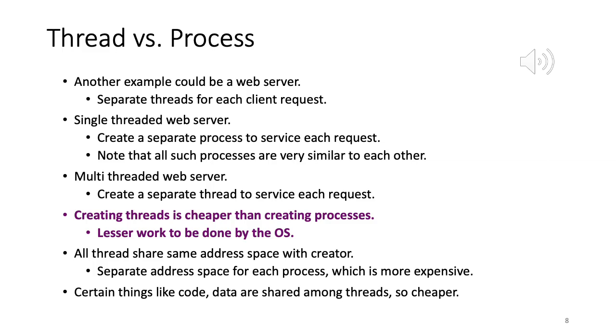And then look at client 2, then look at client 3, then look at client 4, and so on and so forth. So essentially it's single threaded, which means it supports only one thread, or one sequence of instructions, at a particular point of time, which means all the others have to wait. So it will do 1, then 2, then 3, then client 4, then client 5, and so on. Which means that a client might have to wait for a very long time for the request to be serviced.